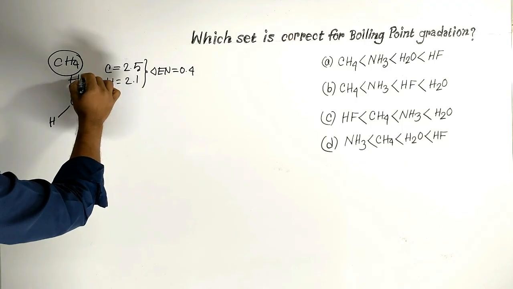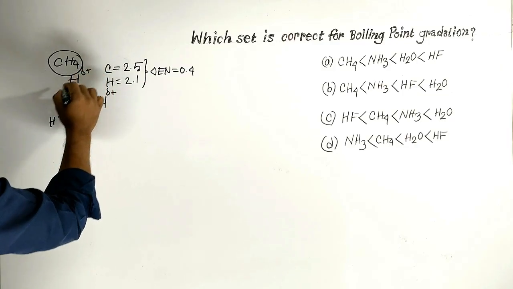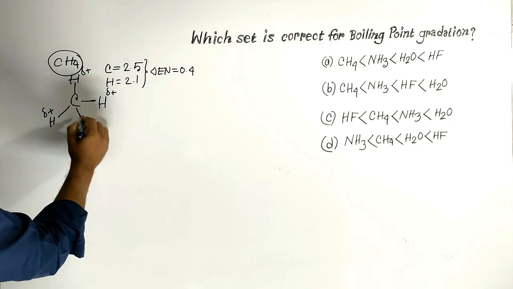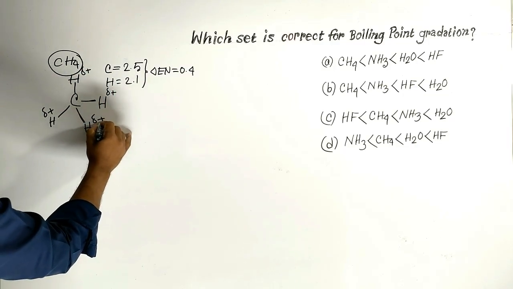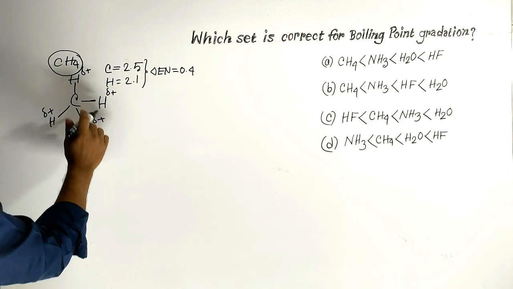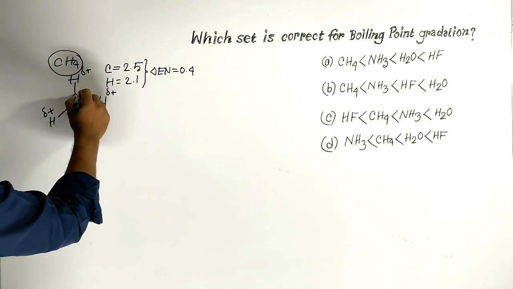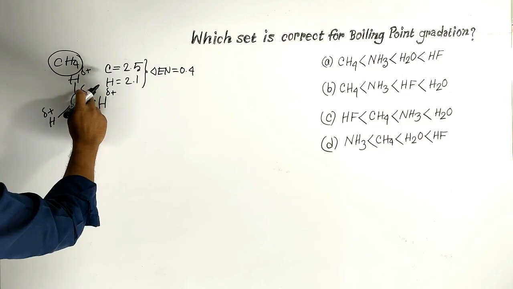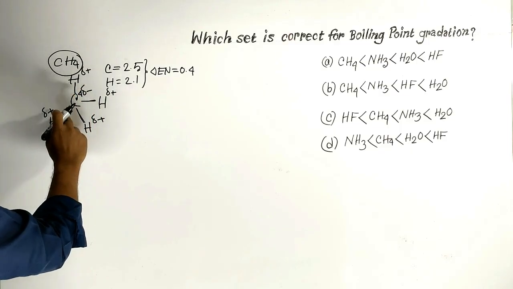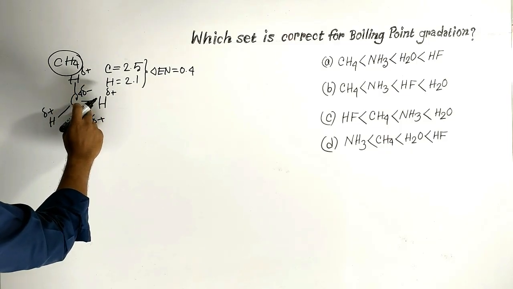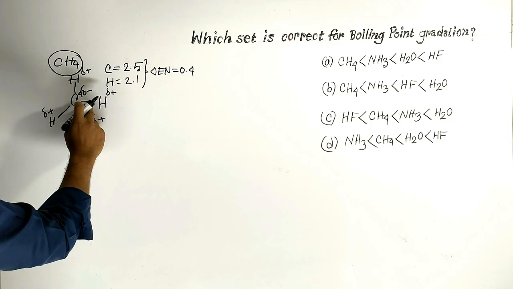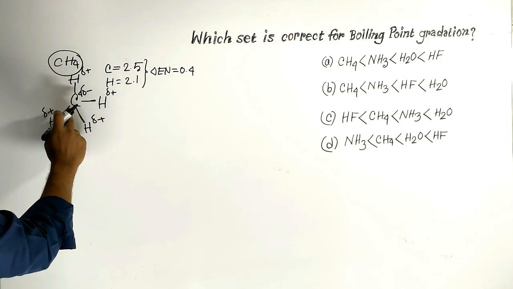with each hydrogen partially positive in charge, and carbon partially negative in charge. So each bond is polar, but the dipole of each bond cancels out the dipole of another bond.